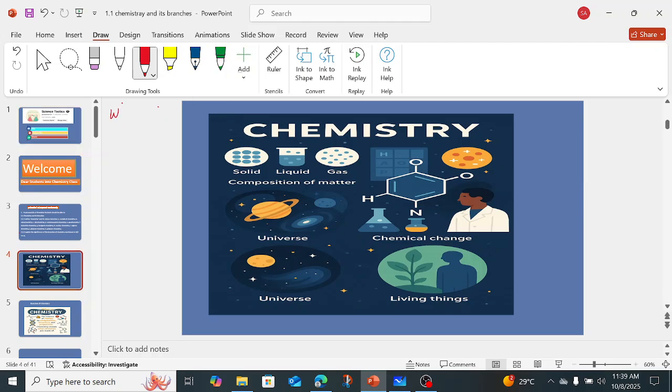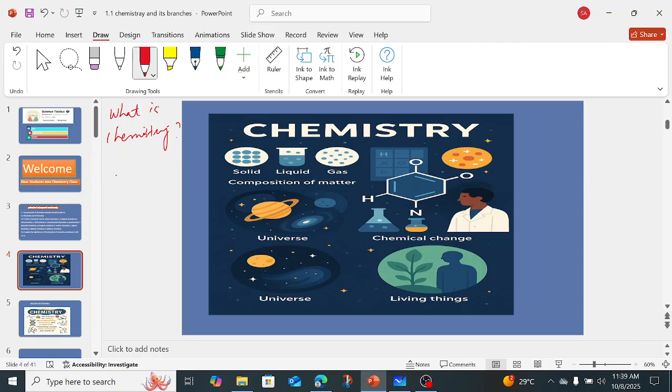Now what is chemistry? I know most of the students think that chemistry is chemical reactions which scientists do in the laboratory. Obviously that is chemistry, but chemistry is far more than that. Chemistry is not about only performing experiments in the lab. Chemistry is everywhere around us.